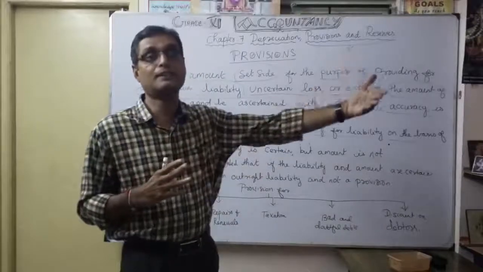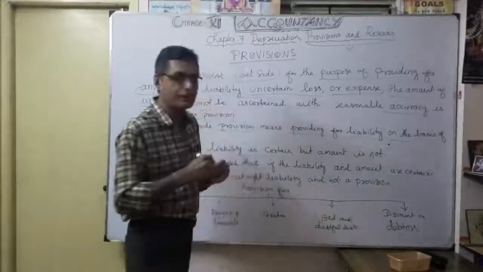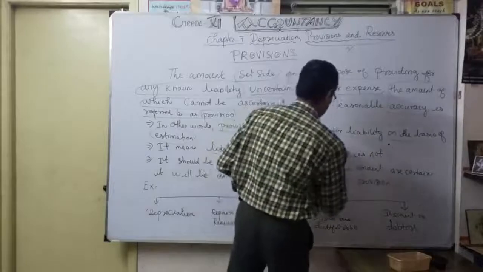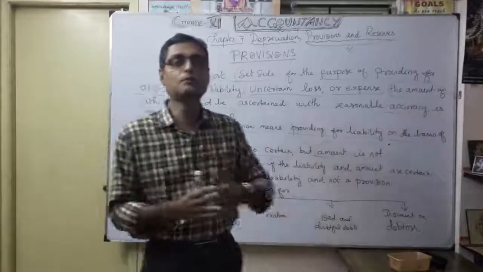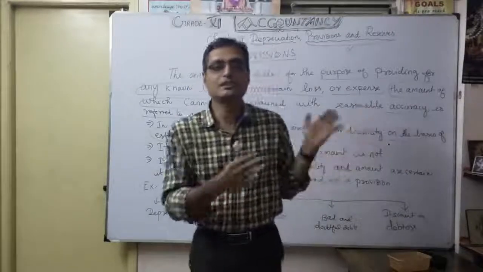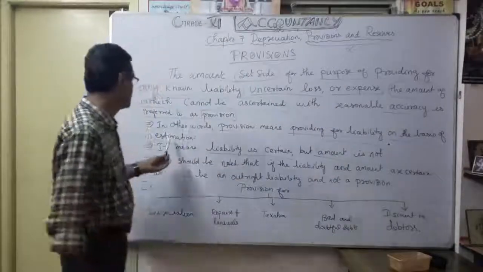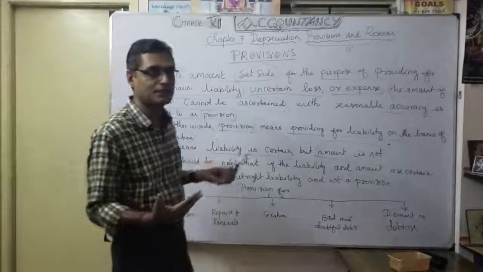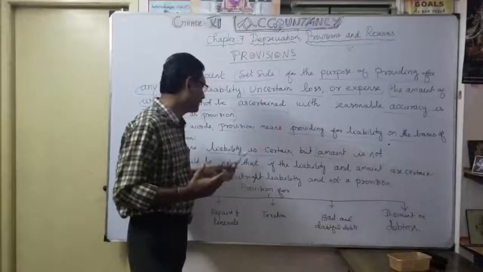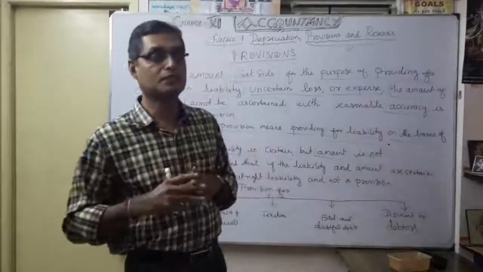How? From earlier experience. So it means the liability is certain. Anyway, the liability will definitely come. The only thing is the amount is not certain. That's why we don't know how much amount to allocate, so based on last year's or the previous year's allocation of expenditure, we make it with an estimation. So the liability is certain, but what is the problem here? We don't know how much amount we are going to provide. Liability is certain, but amount is not. So that is the other important meaning of provision.